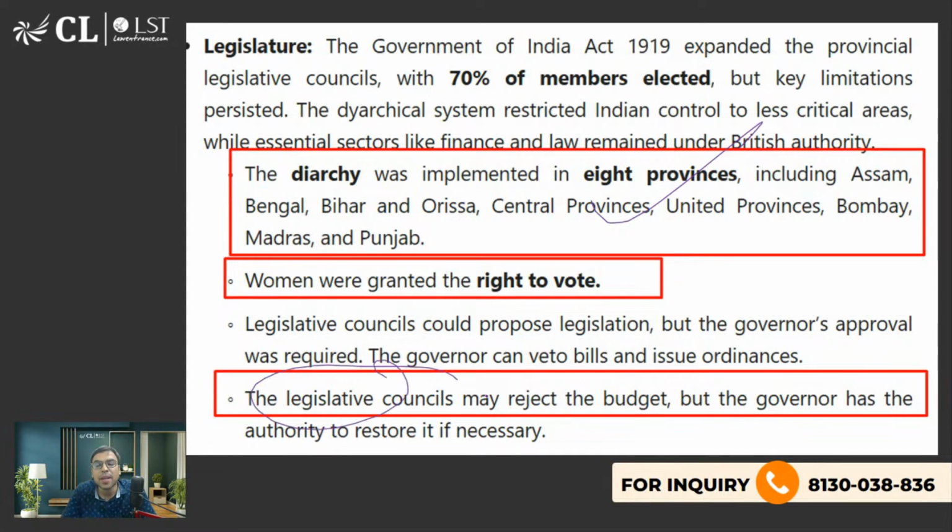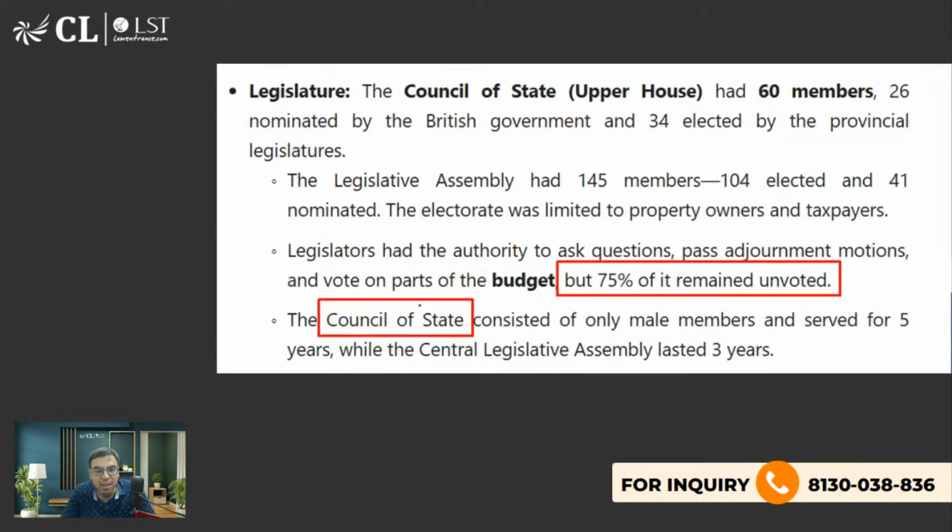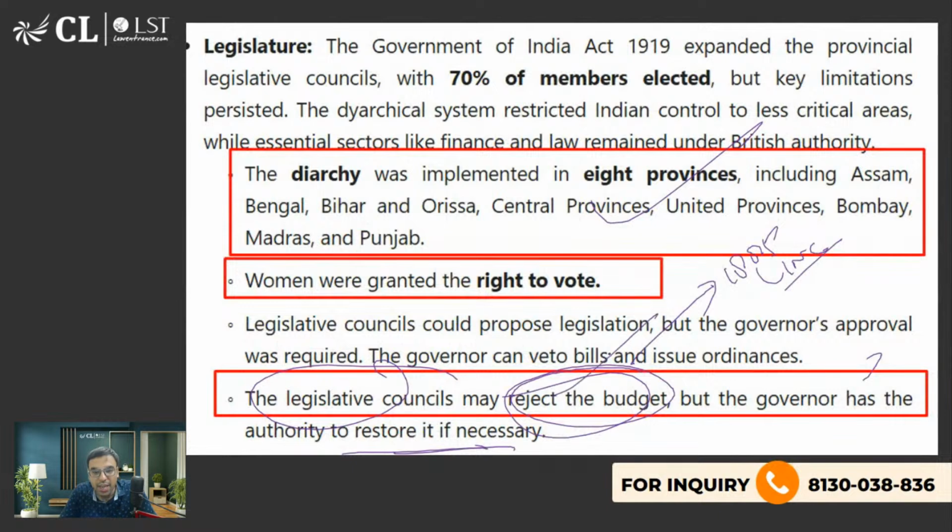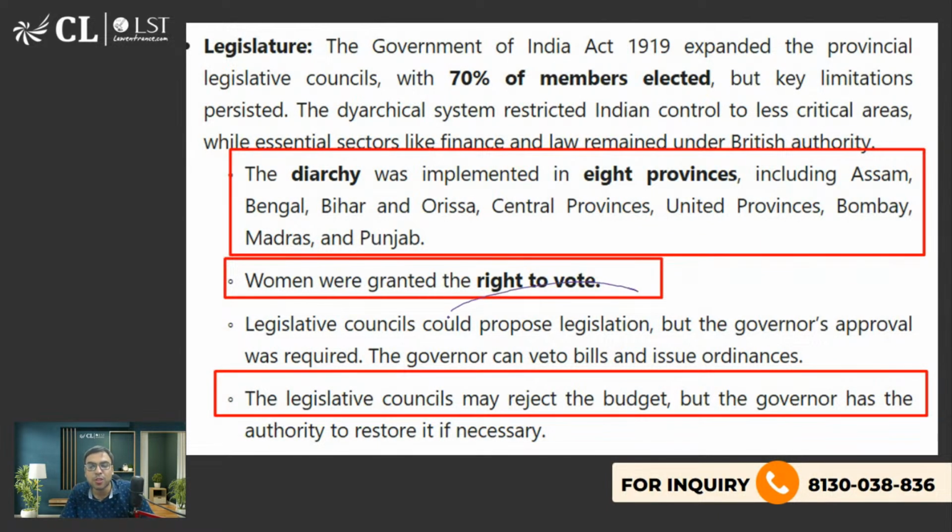The legislative council may reject the budget, but the governor has authority to restore it. ठीक है, तो भाई थोड़ा बहुत बातचीत डिस्कशन allow किया गया भाई, because 1885 में कांग्रेस बन गई थी and they were pressurizing the government to give us more power. देखो यहाँ भी बात हुई ना, अगर मैं आपको दिखाता हूँ, है ना, कि legislative council could propose legislation, कुछ law के लिए आप proposal दे सकते हो, ठीक है, आप budget reject कर सकते हो, लेकिन governor उसको change कर सकता है. So after all the power is still in the hand of governor at state level.